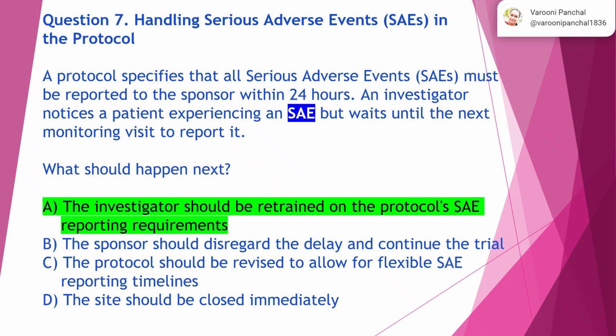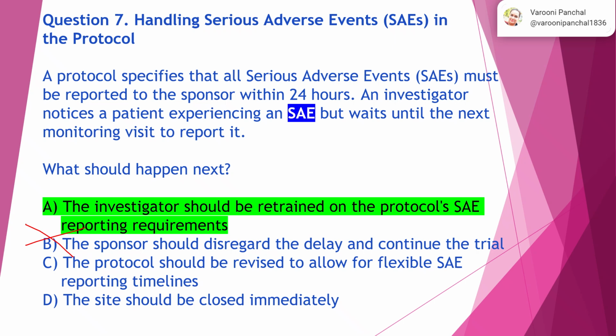Question 7. Handling serious adverse events in the protocol. A protocol specifies that all serious adverse events must be reported to the sponsor within 24 hours. An investigator notices a patient experiencing an SAE but waits until the next monitoring visit to report it. What should happen next? Option B, the sponsor should disregard the delay and continue the trial. No. The sponsor has to ask why it was not reported within 24 hours, especially when there was an SAE. Option C, the protocol should be revised to allow for flexible SAE reporting timelines.